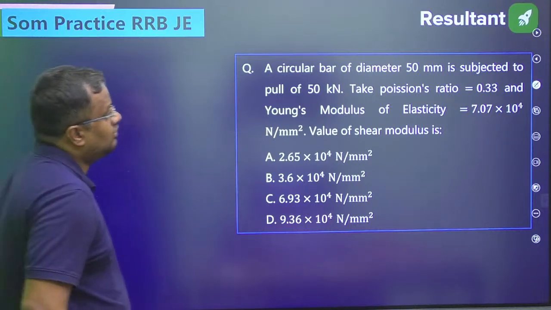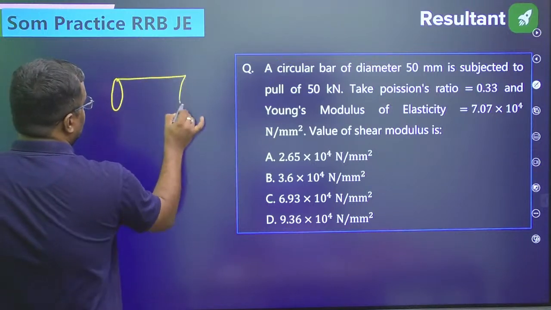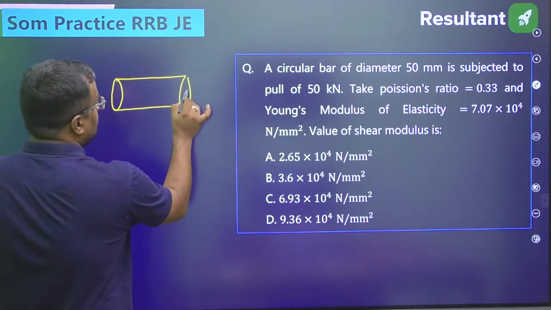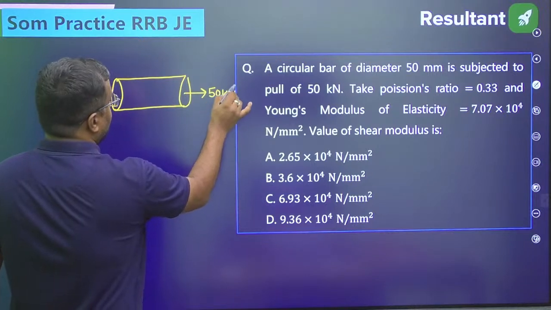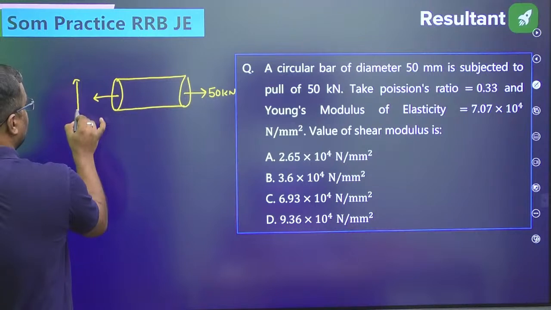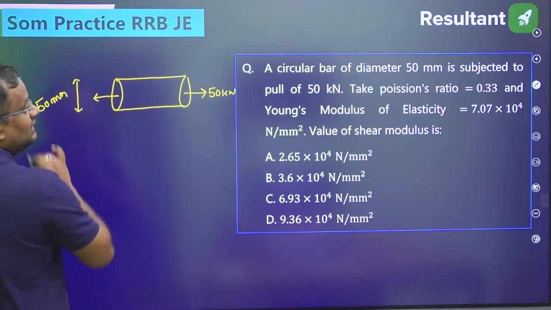A circular bar of diameter 50 mm is subjected to a pull of 50 kilonewton. Okay, diameter of this is 50 mm.